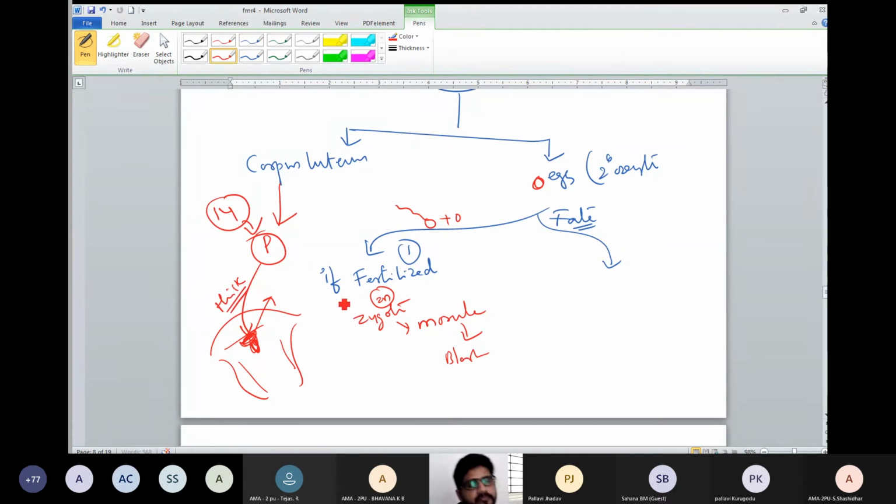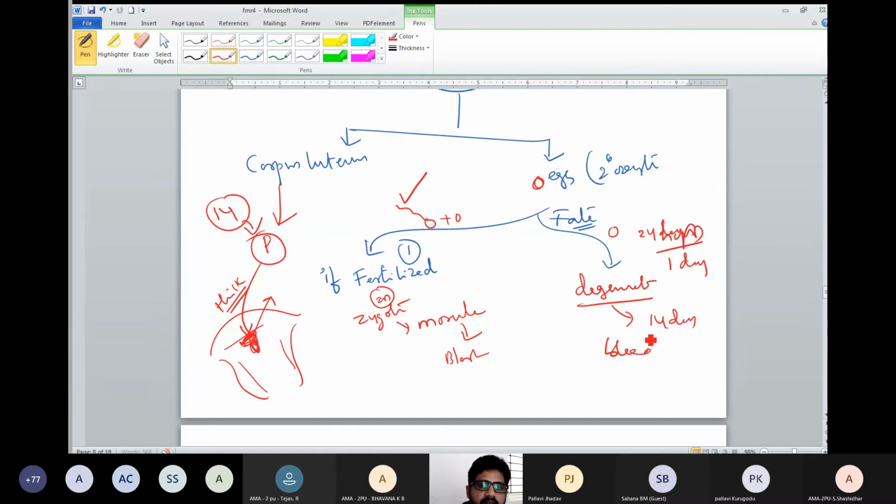But pregnancy is expected if the sperm comes. If sperm does not come, the ovum lasts 24 hours, or 1 day, after which it will degenerate. And later, after 14 days, bleeding occurs. Why? Because after 14 days the corpus luteum will not secrete progesterone; the corpus luteum will die.